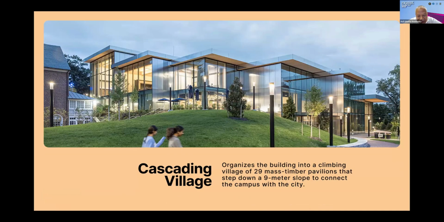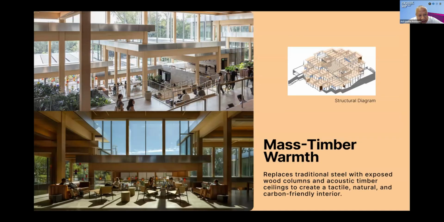It could look like a cascading village, organizing the building into a climbing village of 29 mass pavilions that step down a 9-meter slope. So actually that would be about between 2 to 3 stories high to connect the campus with the city. And then the interior would have the warmth of mass timber, replacing traditional steel with exposed wood columns and acoustic timber ceilings to create a tactile, natural, and carbon-friendly interior.